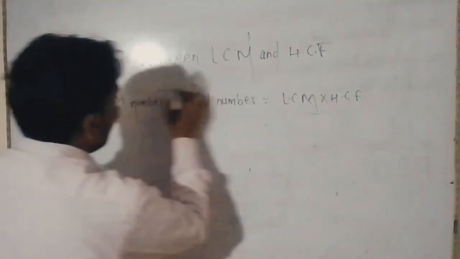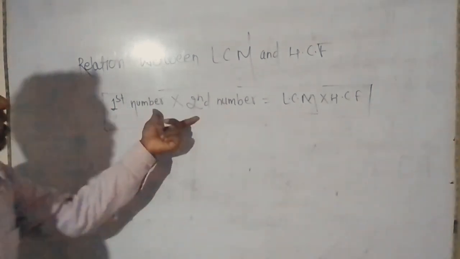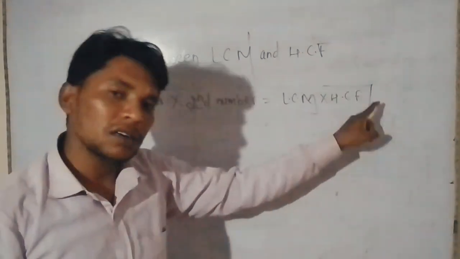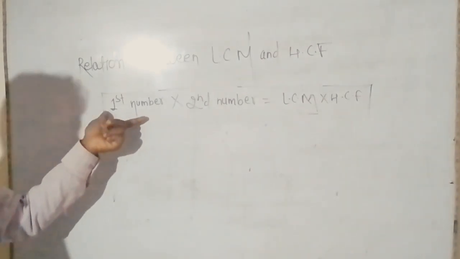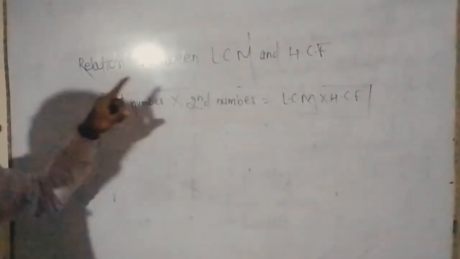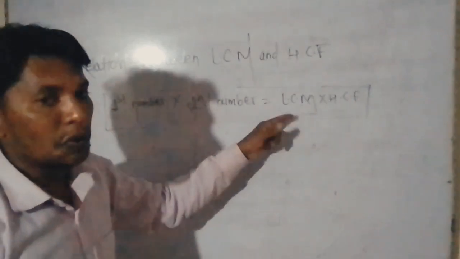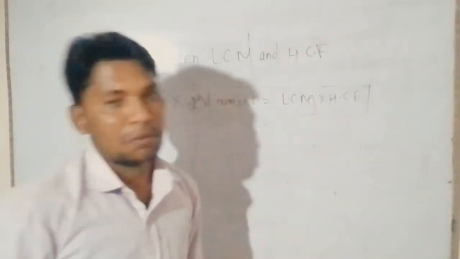So this tells us the product of two numbers is equal to the product of LCM and HCF.